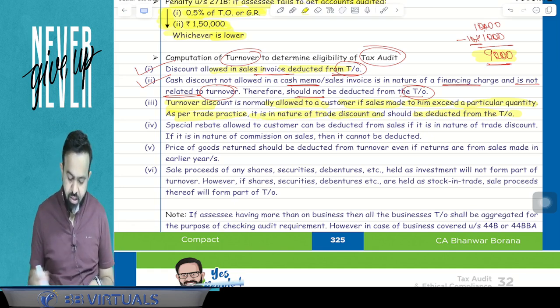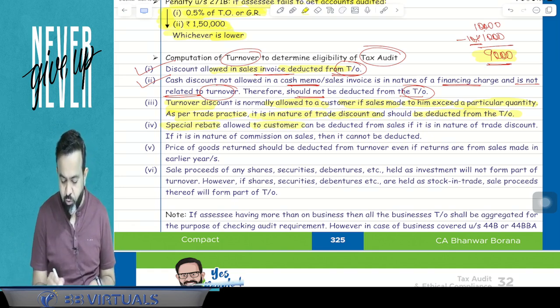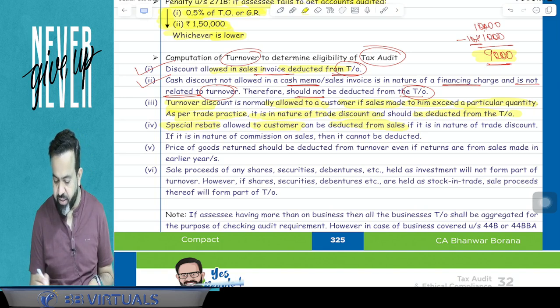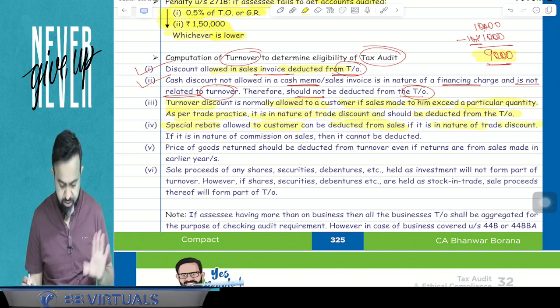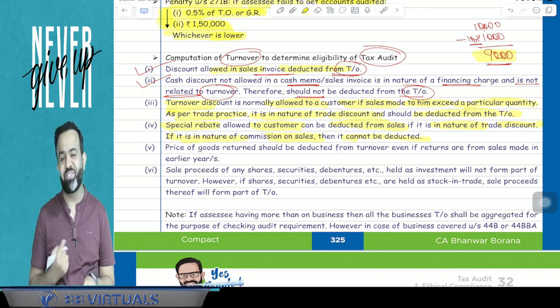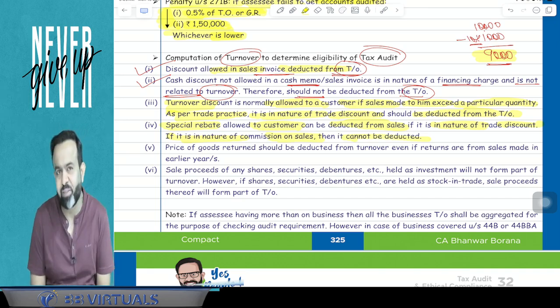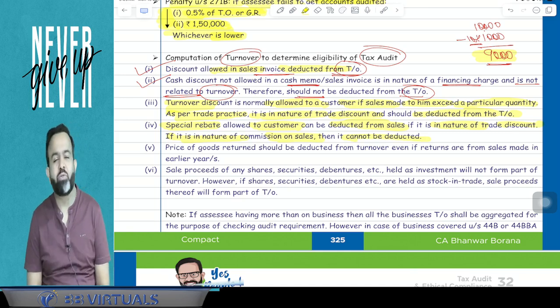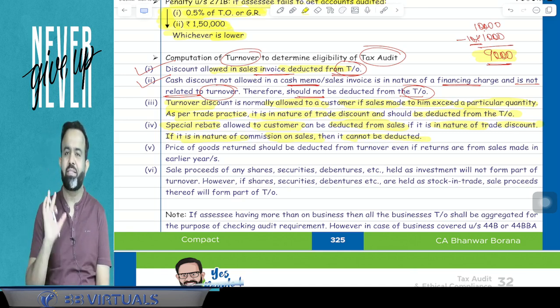Now next part. Suppose any special rebate allowed to a customer can be deducted from the sales if it is in the nature of the trade discount. If it is in the nature of commission on sales, then it cannot be deducted. So suppose for an example, I can take an example. Our book price is 1,000 rupees. For an example, compact price is 1,000 rupees.